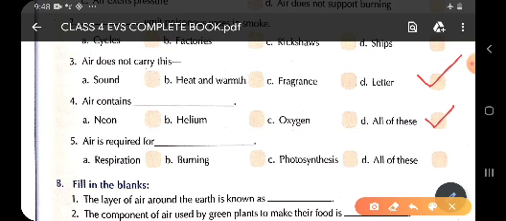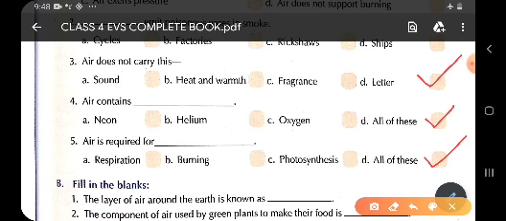Third option C, photosynthesis. Children, photosynthesis is the process in which plants prepare their food. It is also not possible without the presence of air. So children, all the three options are right. That is why we will tick in option D, that is all of these. That means respiration, burning, photosynthesis, all the three processes need air to occur, or air is required for respiration, burning and photosynthesis.